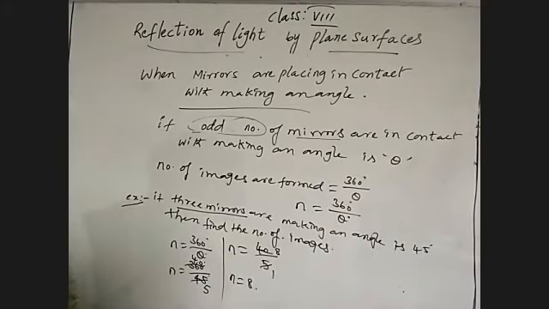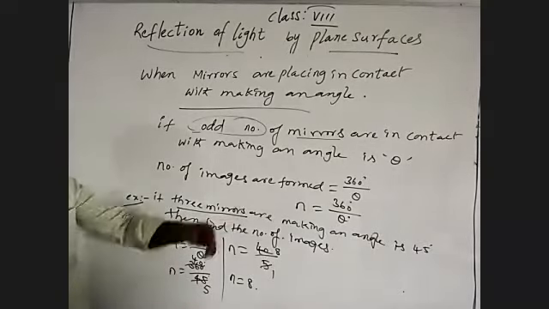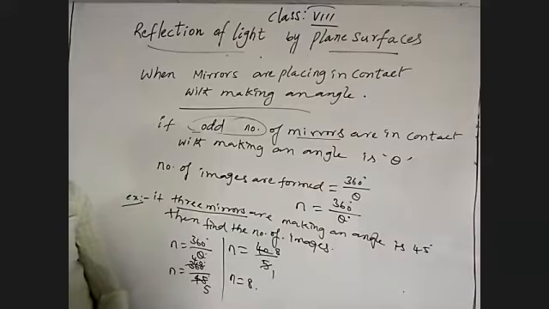Understand? So we have to find how many images are formed by the mirrors in contact making an angle theta. If it is an even number of mirrors, the formula for the number of images is n equals 360 by theta minus 1.